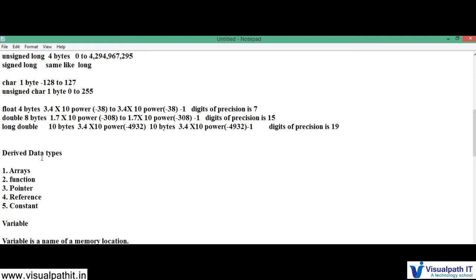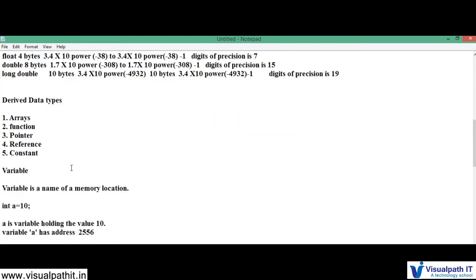These I can access from the existing data types. For example, int marks: the marks is the derived data type of integer. The same way, functions, pointers, references, constants and all come under the derived data types.